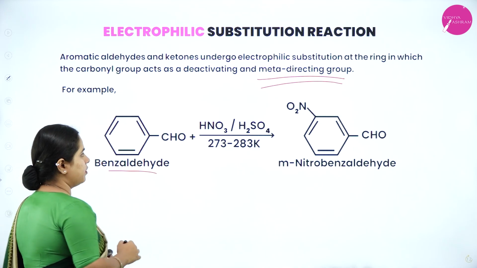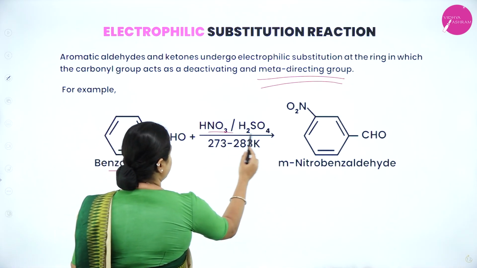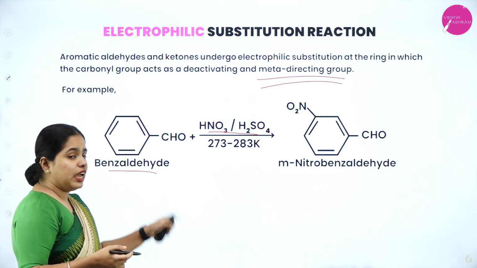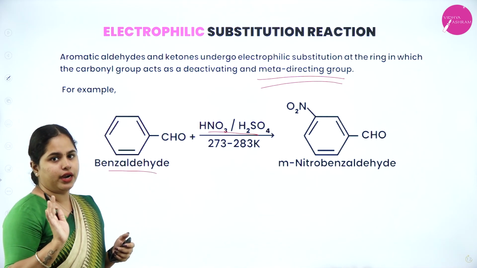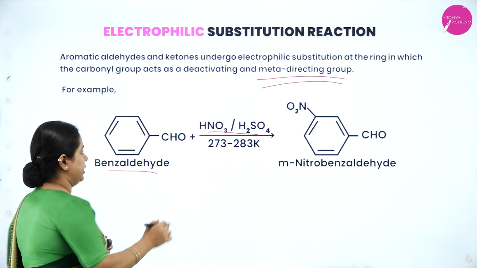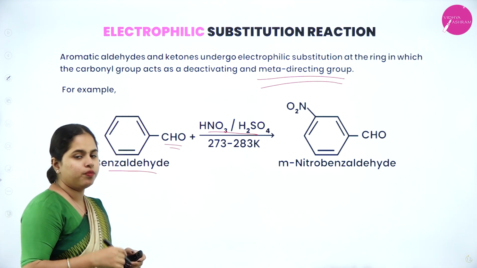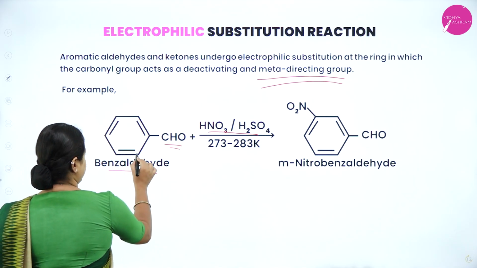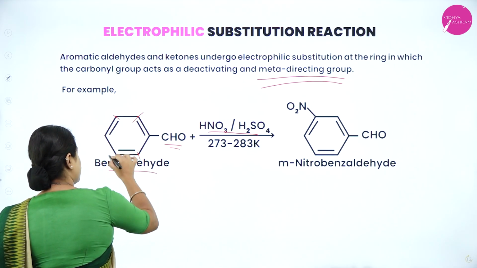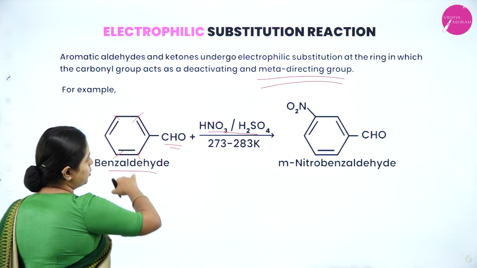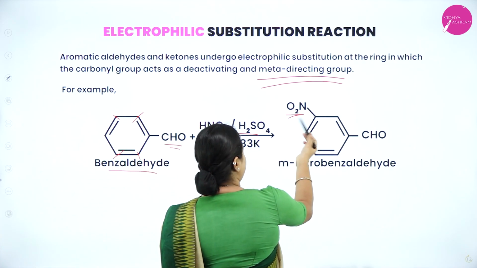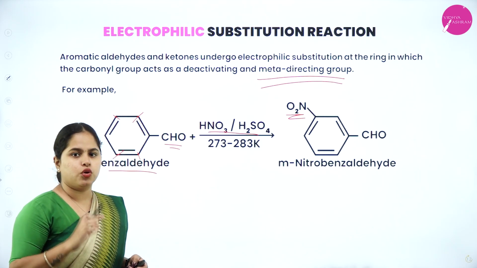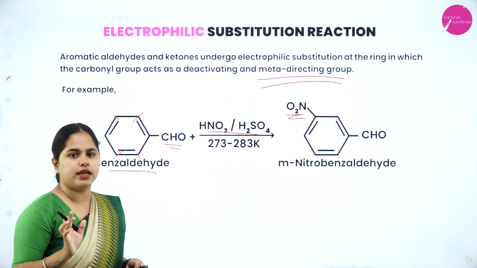So benzaldehyde we have taken, to which we are adding the nitrating mixture. That means nitration is going to happen here. So where is the nitro group going to attack? Because the aldehyde is a meta-directing group, the nitration is going to take place at the meta position. So these two are ortho positions, these two are meta positions. So at the meta position, the nitro group will be attached. So it is going to be meta-nitrobenzaldehyde. Clear? So you have to remember aldehyde is a meta-directing group.